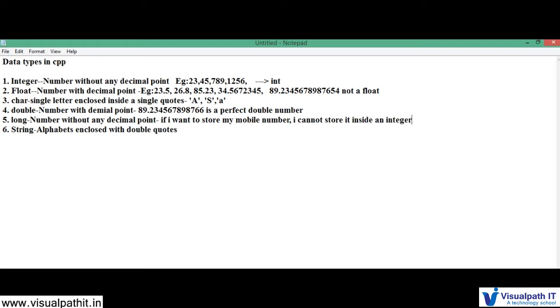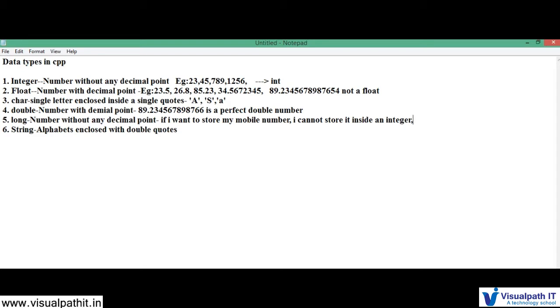So that's why, if I want to store only my mobile number, I cannot store it inside an integer. It is not enough to store. That's why it is not used as a data type to store a very big number. Because if you see a bank account number, it will be very big. So what is called a very big number?